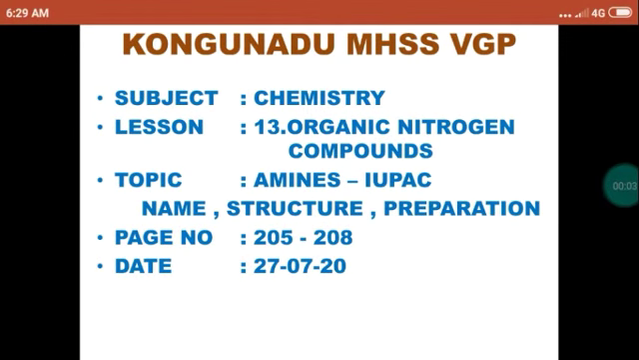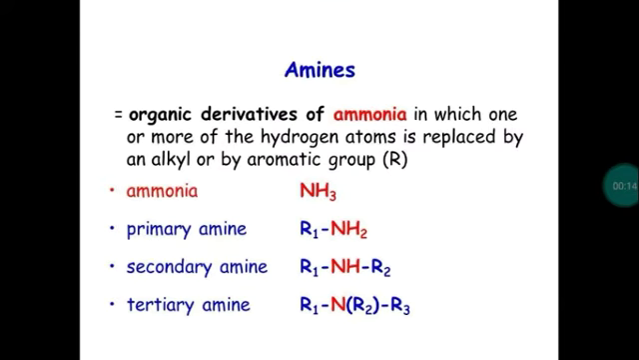Dear students, today we are going to discuss another organic nitrogen compound, that is amine. So we know that amines are the derivatives of ammonia. What is the formula for ammonia? NH3. If a hydrogen of ammonia is replaced by any alkyl group or aryl group, we get the compound amines. So the functional group is NH2. The NH2 group is called amino group.